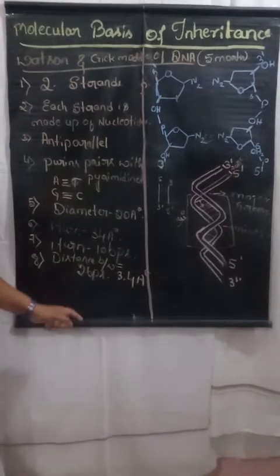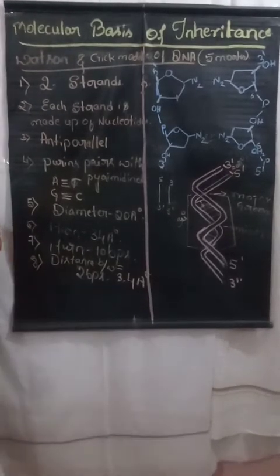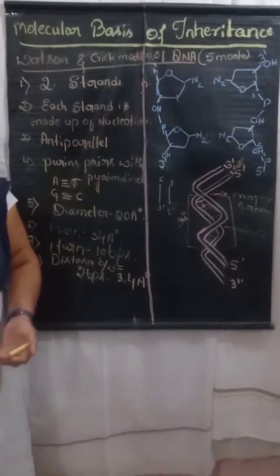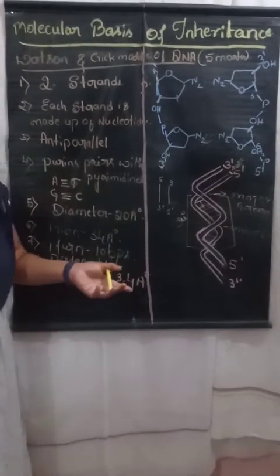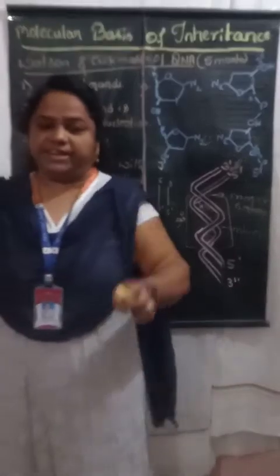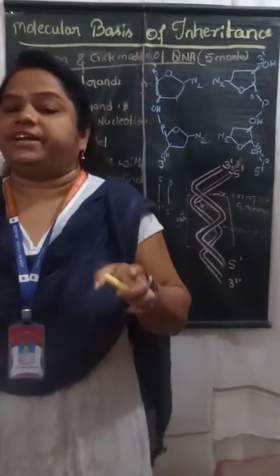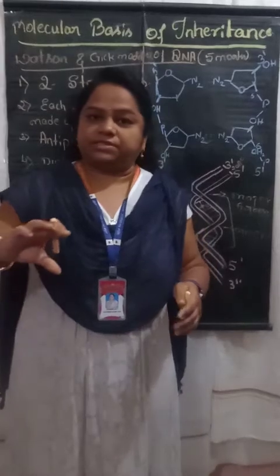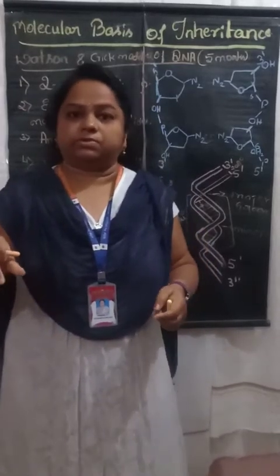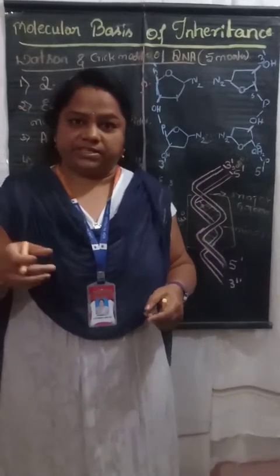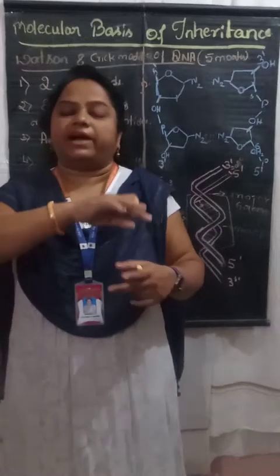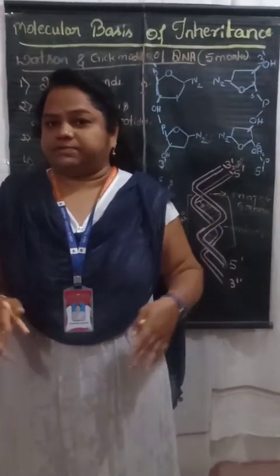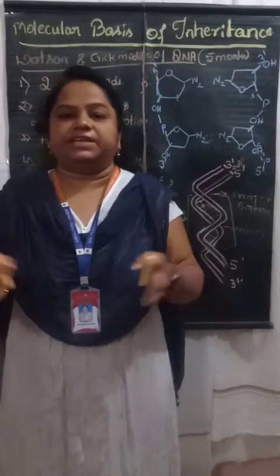Okay. The last 2 points I will finish up. The last 2 points are about the DNA helix. There are different types of DNA: A DNA, B DNA, C DNA, D DNA and Z DNA. Based on the twisted helical model, whether it runs clockwise or anti-clockwise, they are classified as A DNA, B DNA, C DNA, D DNA.